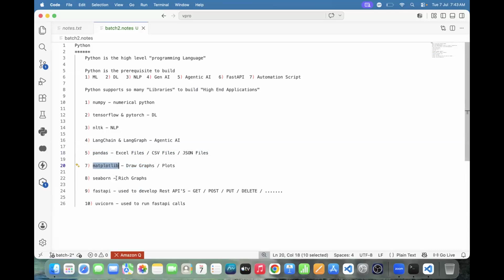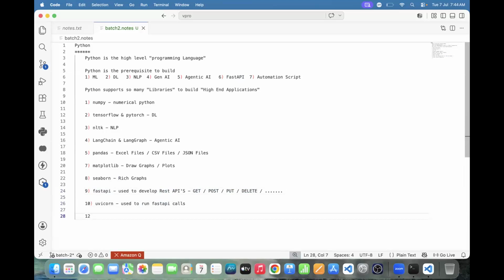How to draw rich graphs? Using the Plotly library. How to develop API calls? FastAPI. How to run API calls? How to run FastAPI using Uvicorn? The Uvicorn library.